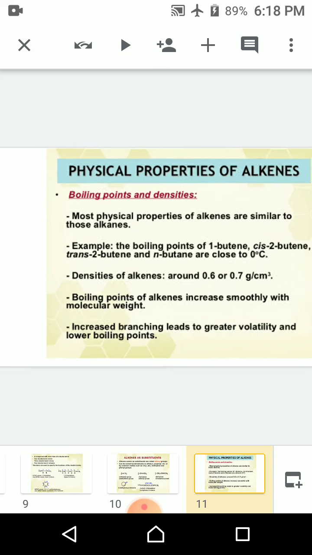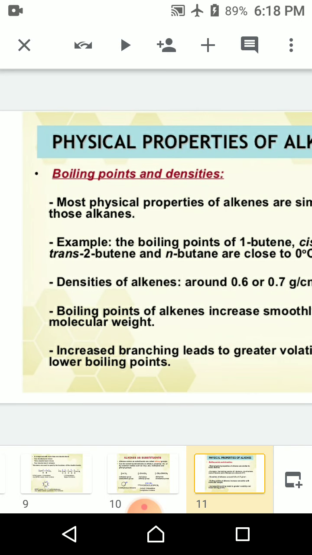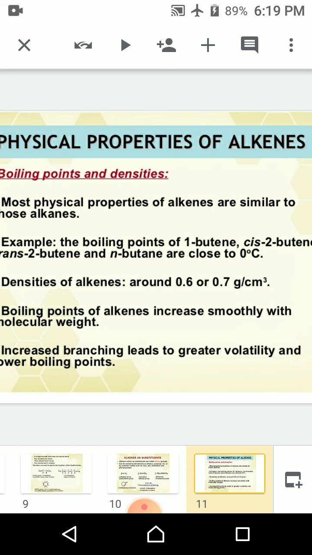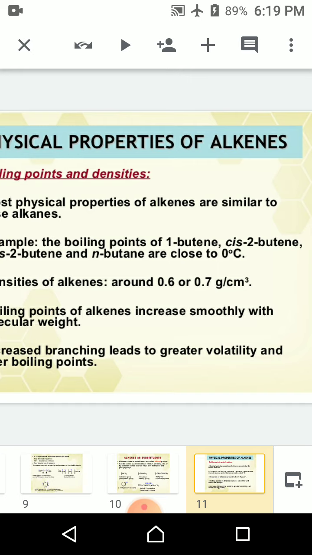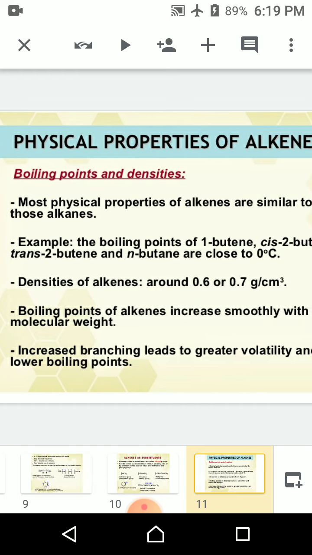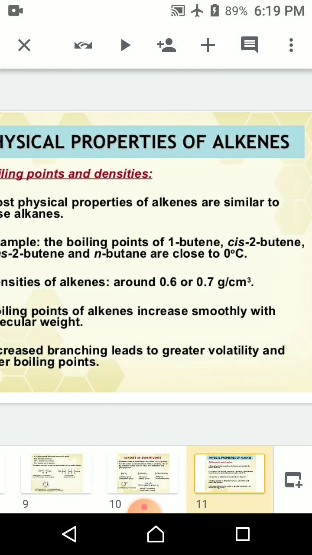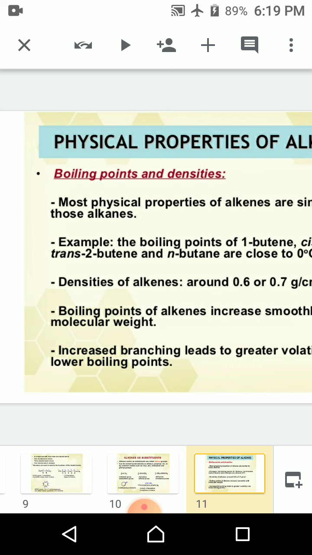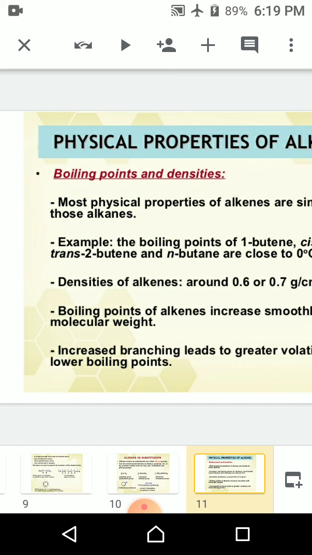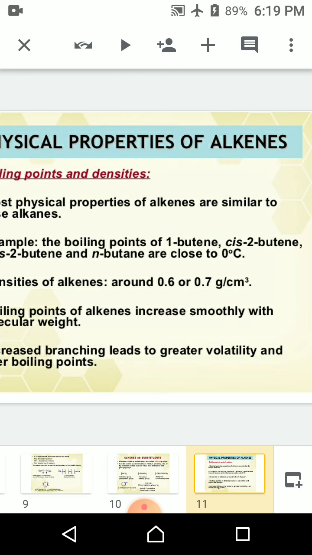Now we have discussed the physical properties of the alkenes. First of all, we can discuss the boiling point and the density of the alkenes. Most physical properties of the alkenes are similar to those of alkanes. For example, the boiling points of 1-butene, cis-2-butene, trans-2-butene, and n-butane are close to 0 degrees Celsius. Densities of the alkenes are around 0.6 to 0.7 gram per cubic centimeter.